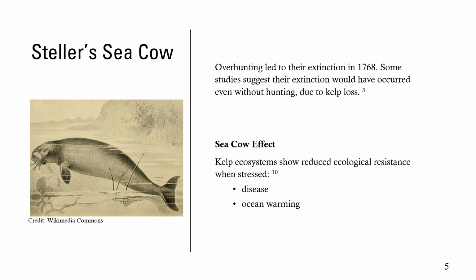Without these sea cows, kelp ecosystems show reduced ecological resistance when stressed by things like disease and ocean warming. The ecosystem has a harder time responding to these stressors compared to when the sea cows were present, feeding on the kelp.